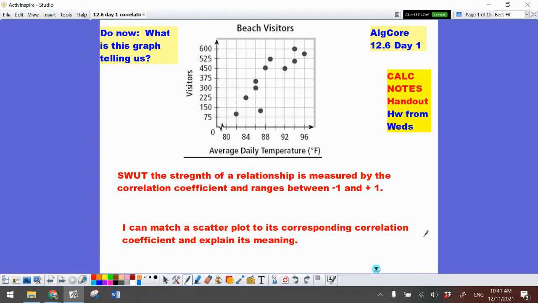It just all works out. Like your best friend, you probably have something in common. Or if you think about your grandparents, or a married couple, or some people in a relationship, they have things in common. They like the same things. And if we think about a negative relationship that's not very strong, maybe they don't like the same things or they like opposites. They don't necessarily have things in common.